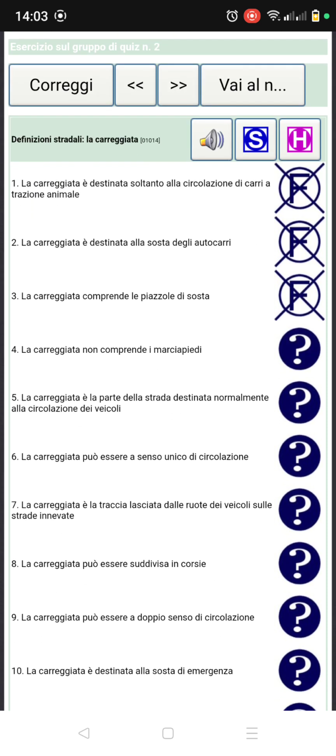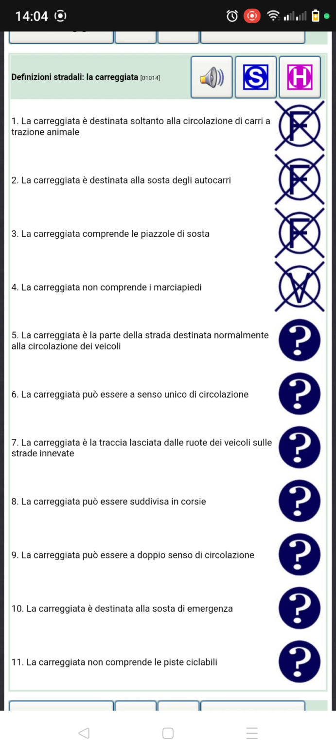Number four: La carreggiata non comprende i marciapiedi. Yes, it's true. The carriageway does not include the pedestrian walk path, because the pedestrian walk path is part of the road, but it's not part of the carreggiata. So it's true.